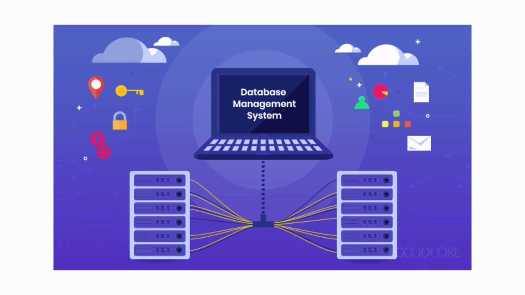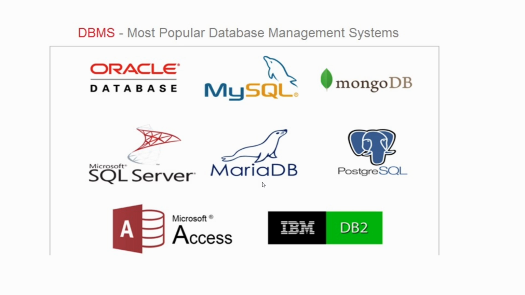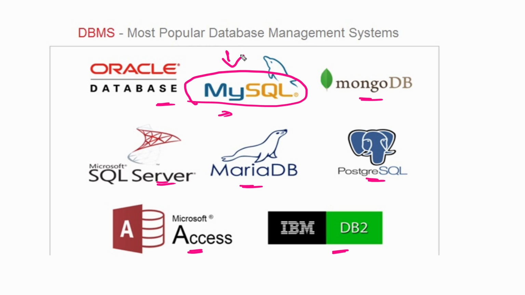Generally, guys, in the market we have n number of database management systems. If I take out the list, these are a few very famous database management systems available in the market. In this list, we will mainly be working with MySQL, and we'll be mainly focusing on this particular database management system. Of course, apart from MySQL you have Oracle, MongoDB, SQL Server, MariaDB, PostgreSQL, Microsoft Access, and IBM DB2. But out of these, right now our focus is mainly on MySQL. We'll see how to connect Python to your MySQL database management system.